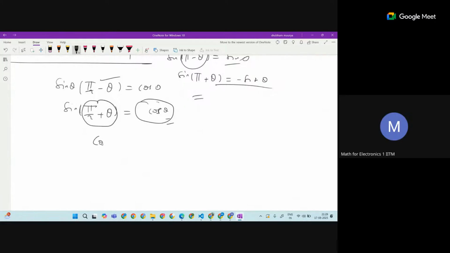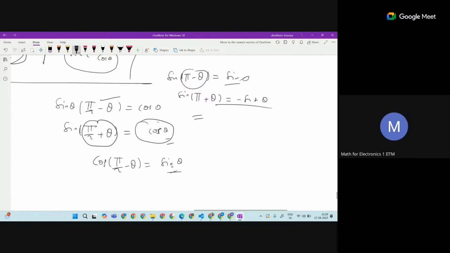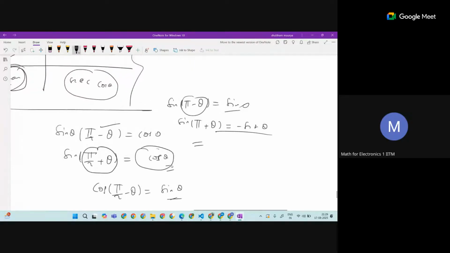There is a relation between cos and sin. Again, you can have cos of theta minus something, which is just sin theta. So you can remember all this, how it is. Okay. Otherwise we will not be able to complete this one.